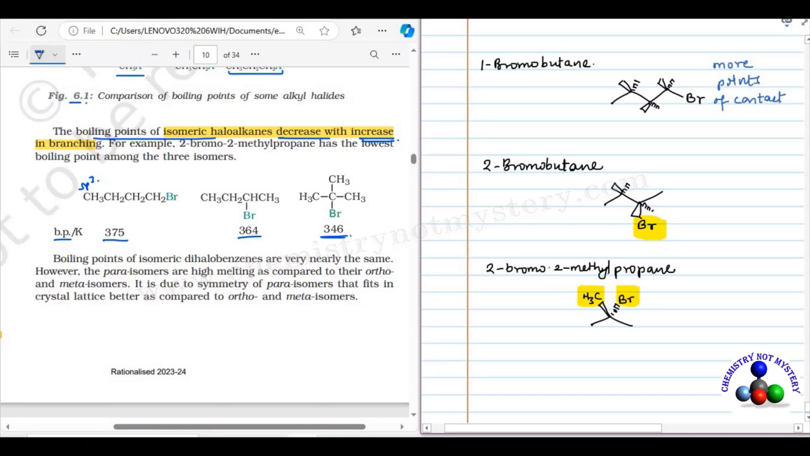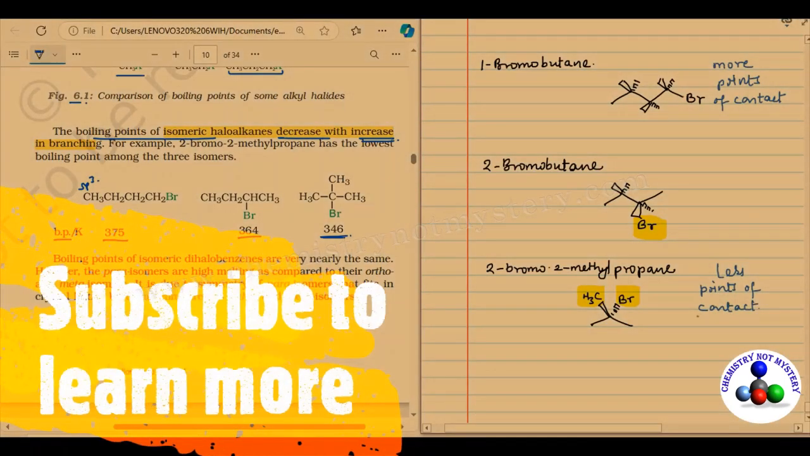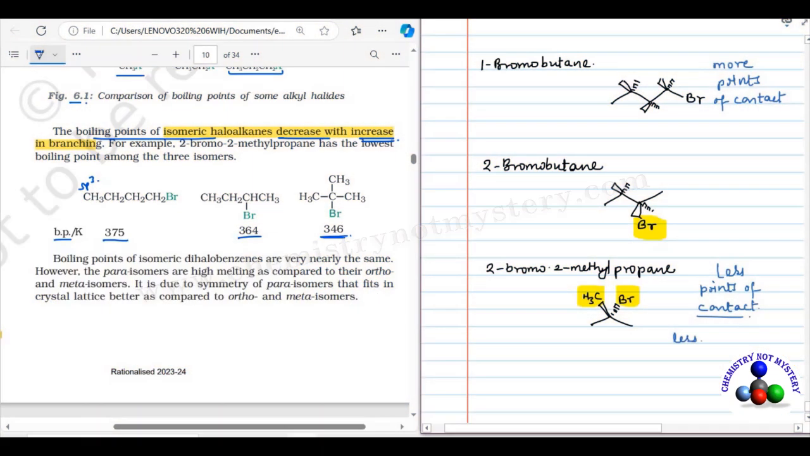But if there are more branches, there will be fewer points of contact. And if there is less point of contact, there will be less van der Waals force of attraction.